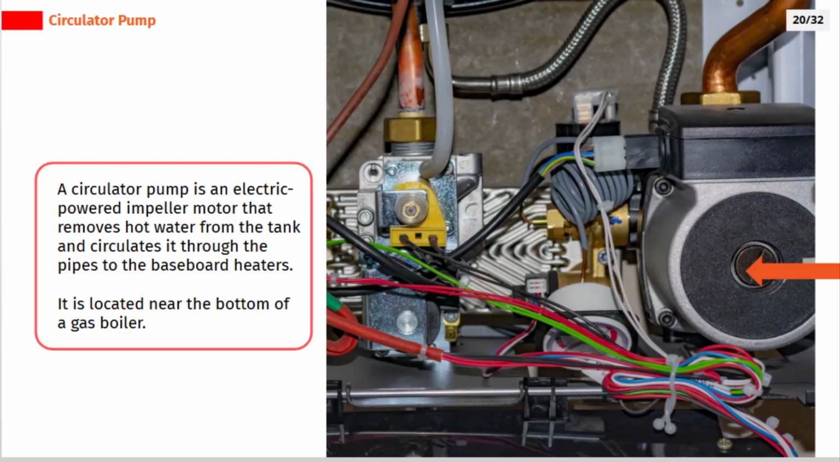A circulator pump is an electric-powered impeller motor that removes hot water from the tank and circulates it through the pipes to the baseboard heaters. It is located near the bottom of a gas boiler.